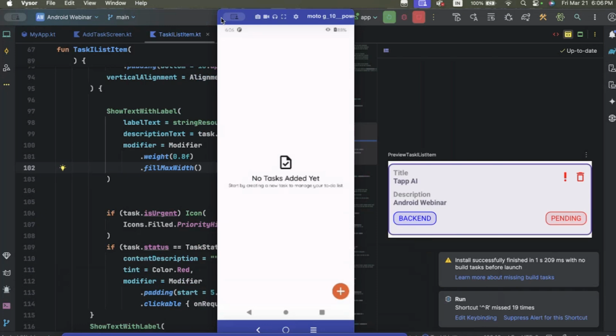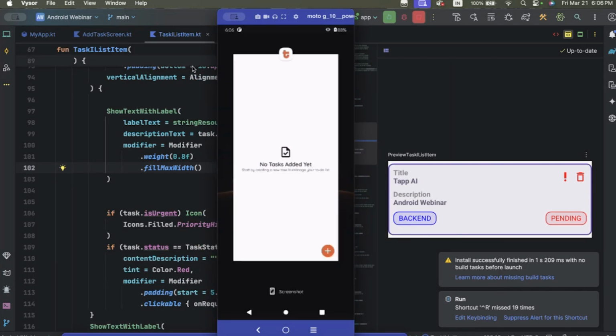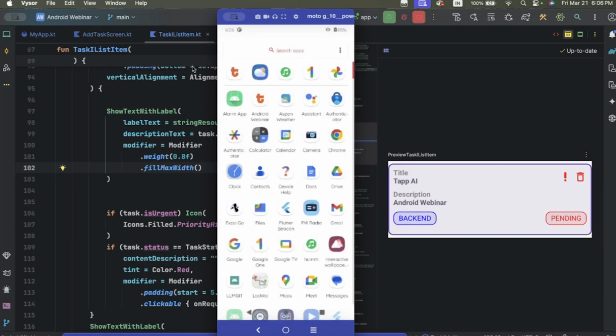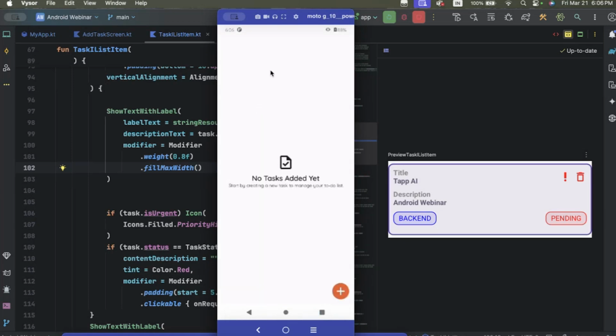Okay, so this is our dummy app for the Android webinar. We have set an application icon. Now just click on it. This is our home screen. So right now we don't have any task added in our list. That's why it's showing no task added yet. This is an empty list. Now just click on that button. This is a part of our UI.